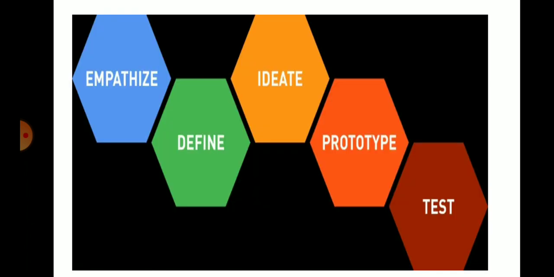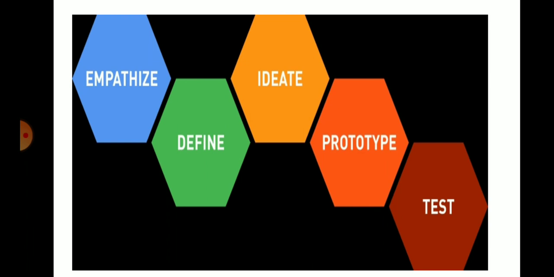You can see here in the diagram, first thing is to empathize, second is to define, ideate, prototype and test. These are the sequential steps of solving a product design problem. A product design always has to follow these steps. Then the product design engineer is called a good design engineer when he follows these steps.